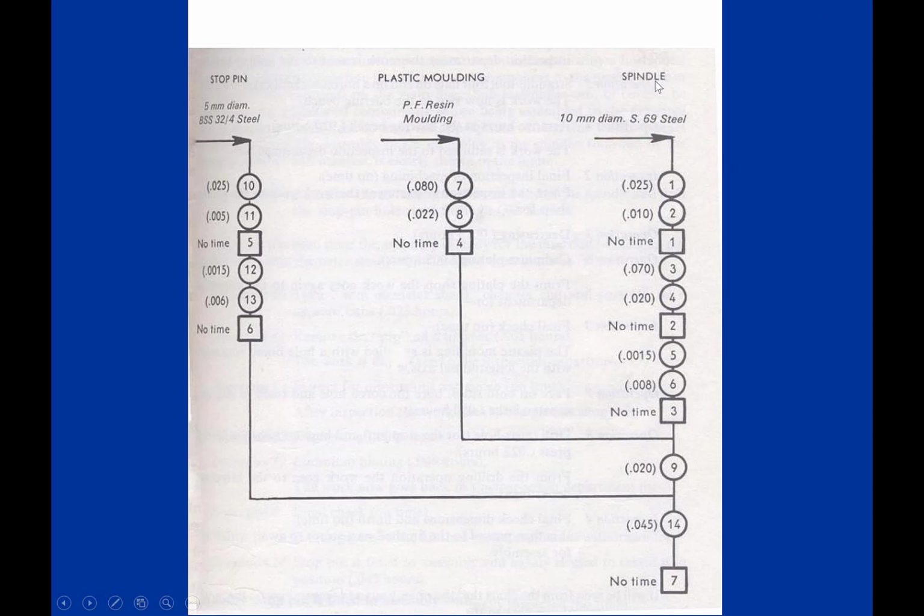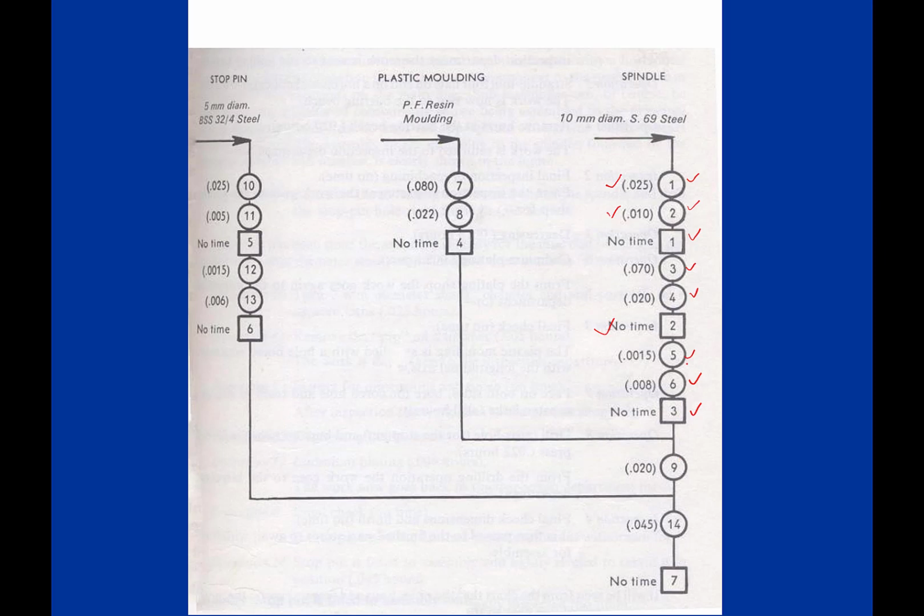So the spindle is the main part. What is being done? Operation 1 and the corresponding time it takes, then operation 2 with its time, then the first inspection, no time, then the 3rd operation, the 4th operation, the 2nd inspection, the 5th operation, the 6th operation. Again these time values are mentioned, and no time for the inspection.